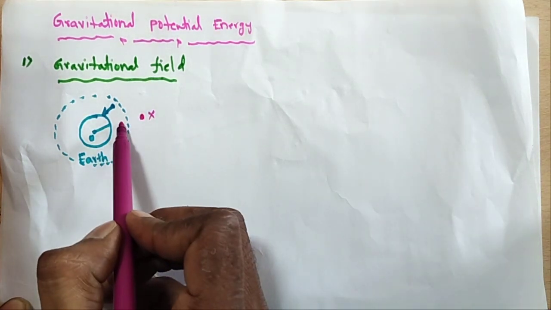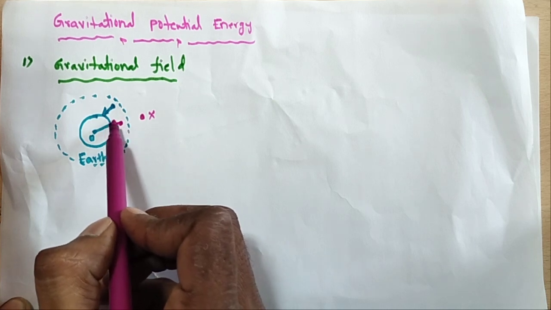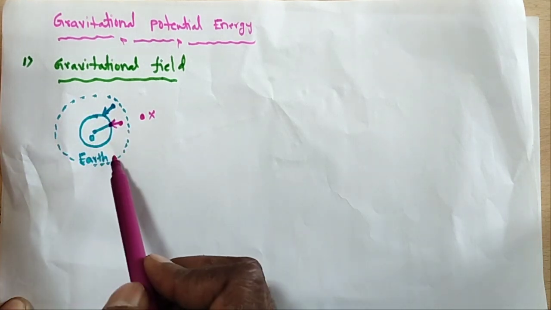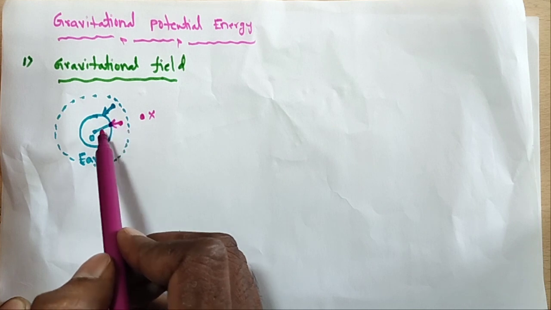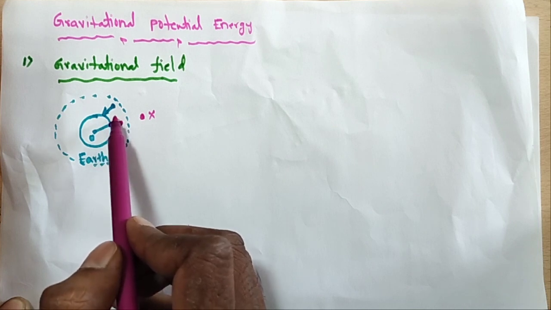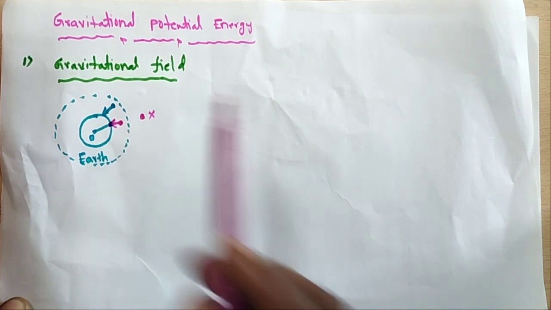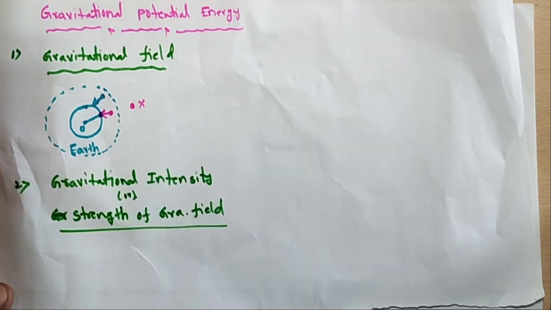Suppose I take the particle here, then 100% the particle is attracted towards the gravity. So in a particular region or space, the mass of the object is influenced. That is called the gravitational field. So this is the first one, the gravitational field.